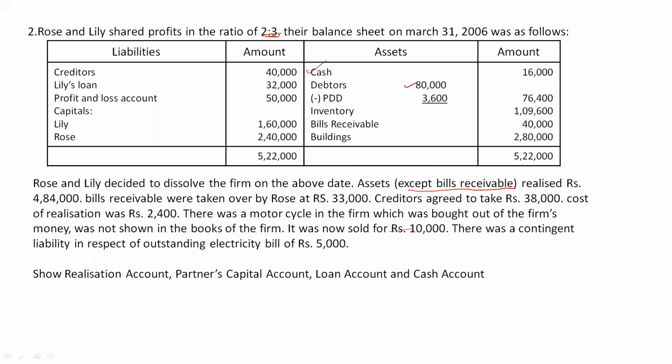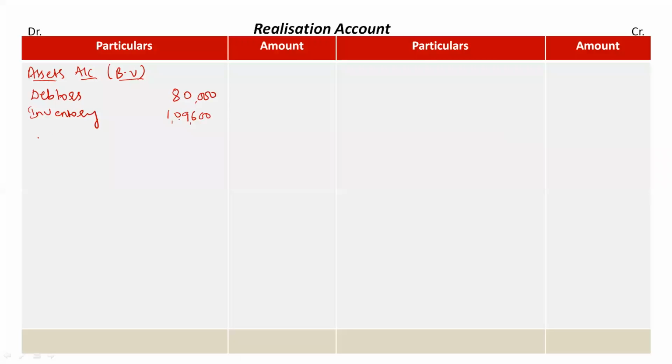The next assets given in the question are bills receivable, 40,000, and buildings, 2,80,000. So we can mention bills receivable rupees 40,000 and buildings rupees 2,80,000. Now when we total all these assets, we get the value of rupees 5,09,600. So our firm has assets worth rupees 5,09,600.